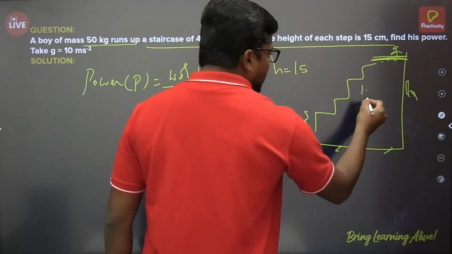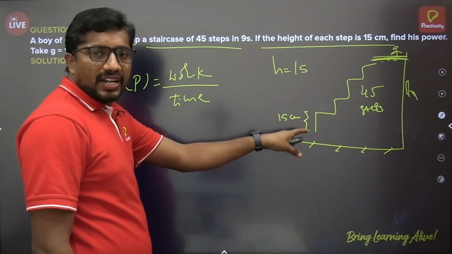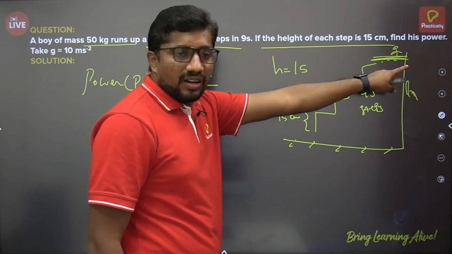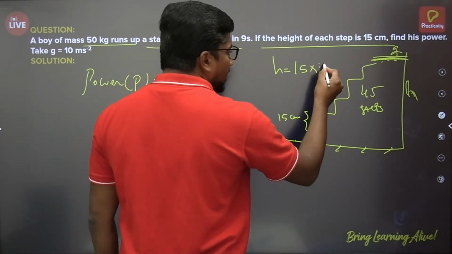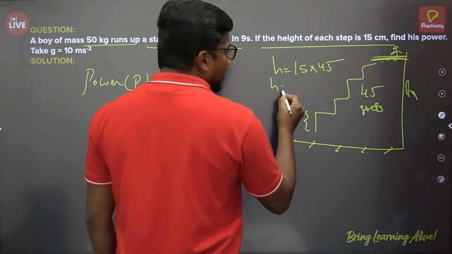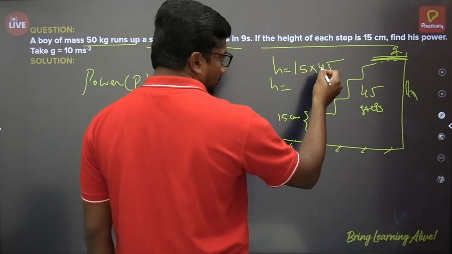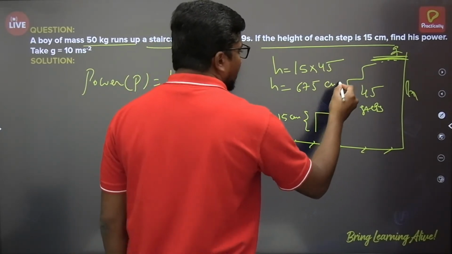So number of steps 45. Each step height is 15 centimeter. At that time when he reaches the final one, this will be the height. So we can write it as 15 multiplied by 45, which gives 675 centimeter.